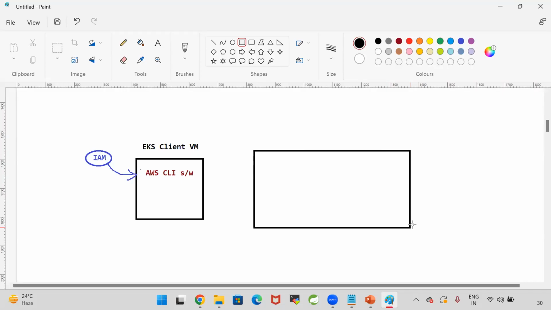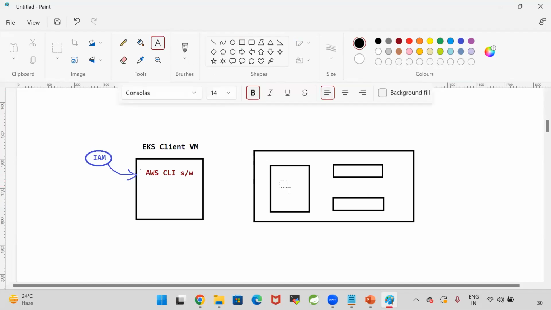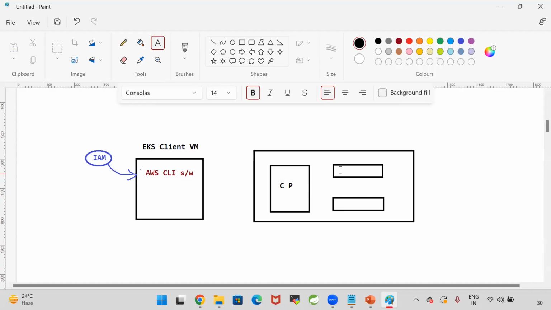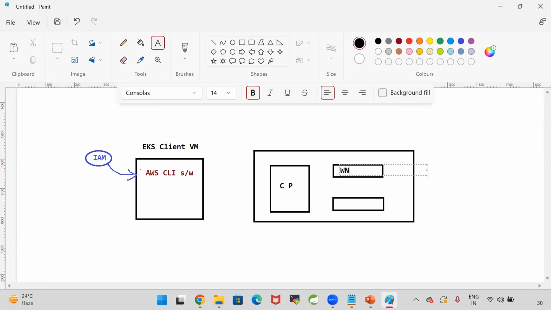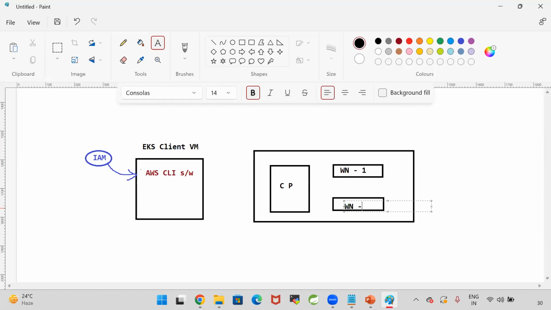When I tell the CLI to create the cluster, what will this CLI do? It will create one control plane and it will create two worker nodes, worker node 1 and worker node 2. These worker nodes are connected with the control plane. This is my CP, nothing but the control plane. This is my worker node 1, and this is my worker node 2.